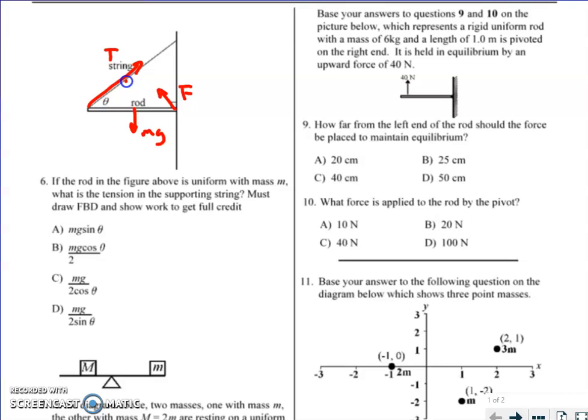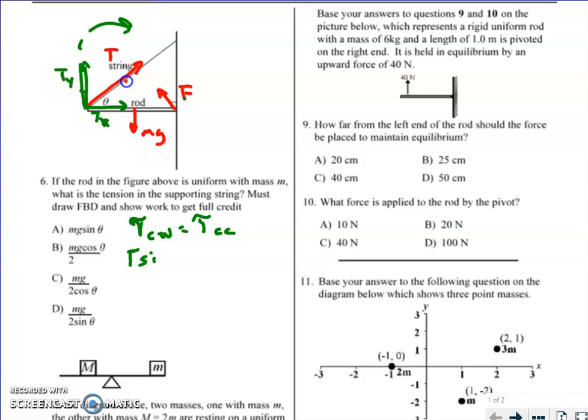So you've got to do this with torques. We said that again and again in this part because we don't know F, so we can't use balanced forces. So I'm going to break T into a Ty and a Tx. And what we want you to recognize is that there's going to be a clockwise torque due to that. So in my work, I'm going to say ultimately it's not rotating because clockwise torque is equal to the counterclockwise torque. So the clockwise torque is due to T, and that's T sine theta.